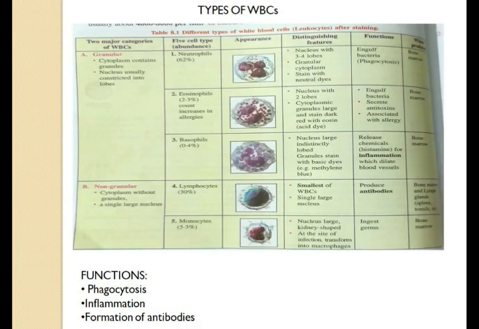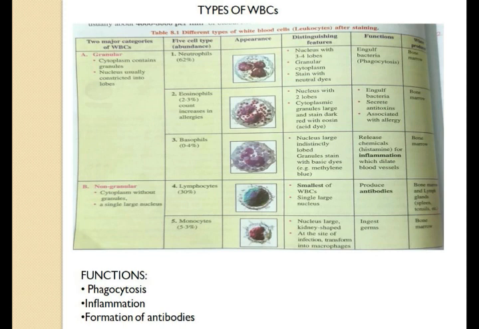Given below is the table of different types of white blood cell which you can go through. We'll be discussing the function of leukocytes. Function of leukocytes can be categorized into three headings. Number one is phagocytosis. Now what do you mean by phagocytosis?